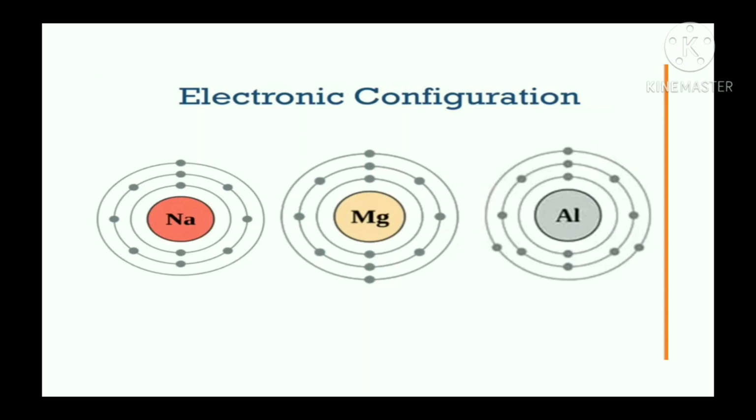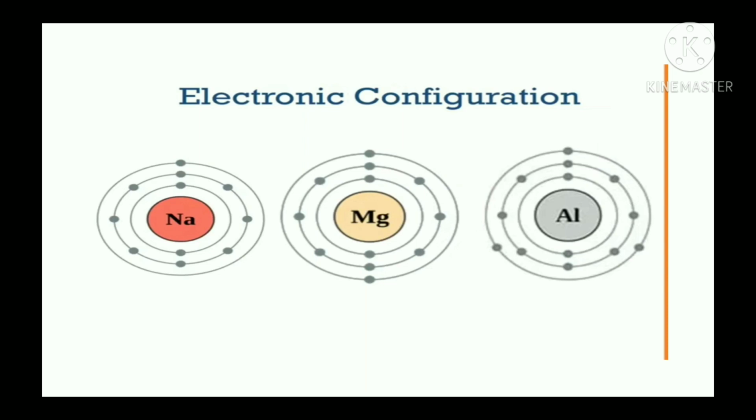Majority of the metals have up to 3 electrons in their outermost shell. It means they do not have more than 3 electrons in the outermost shells. For example, see the first example, sodium. Sodium symbol is Na. Has 1 electron in the outermost shell.